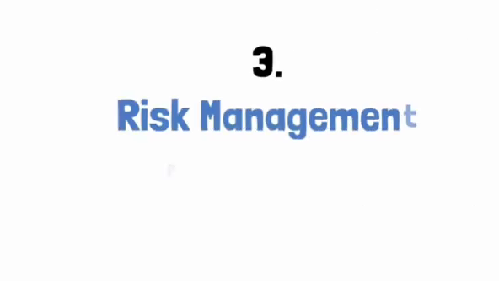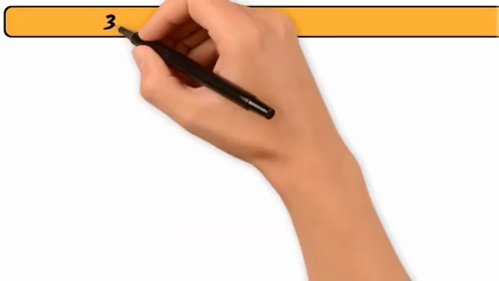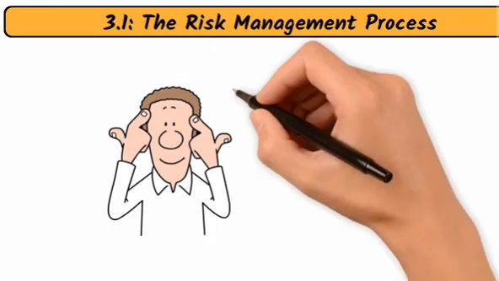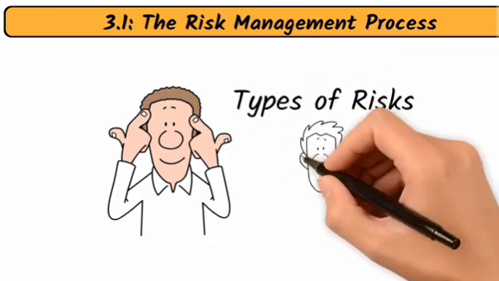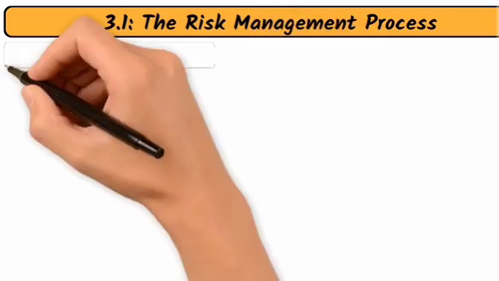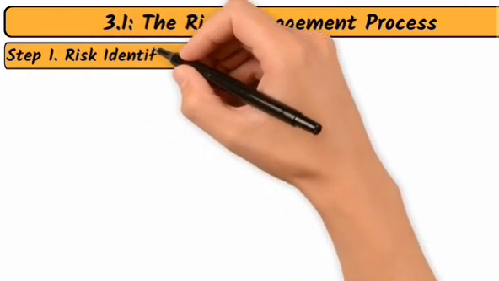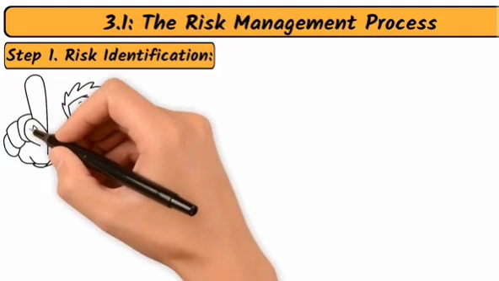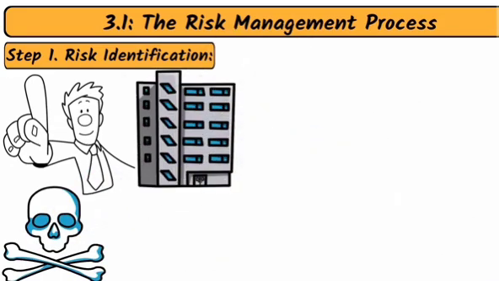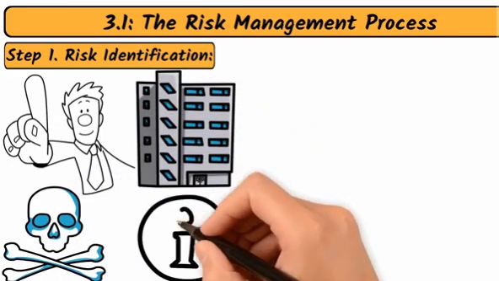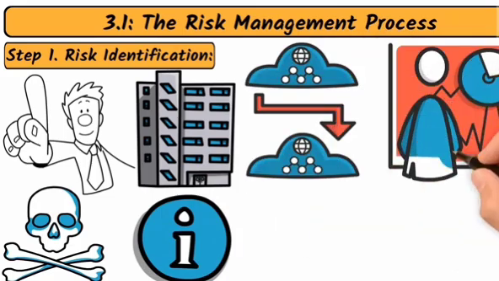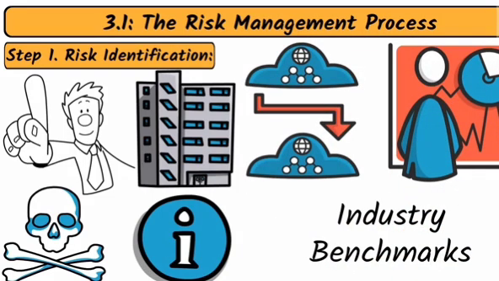3. Risk management process and approaches. 3.1. The risk management process. Now that we understand the types of risks, let's delve into the risk management process. This process typically involves 5 key steps. Step 1. Risk identification. The first step is to identify potential risks that could impact the organization. This involves gathering information from various sources, including historical data, expert opinions, and industry benchmarks.